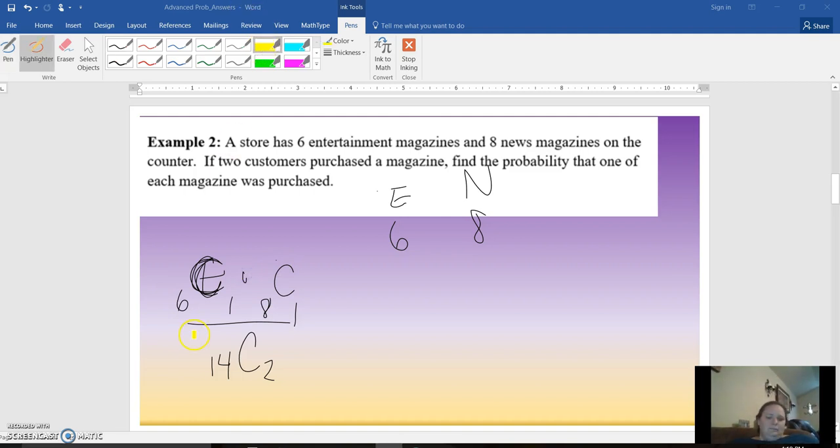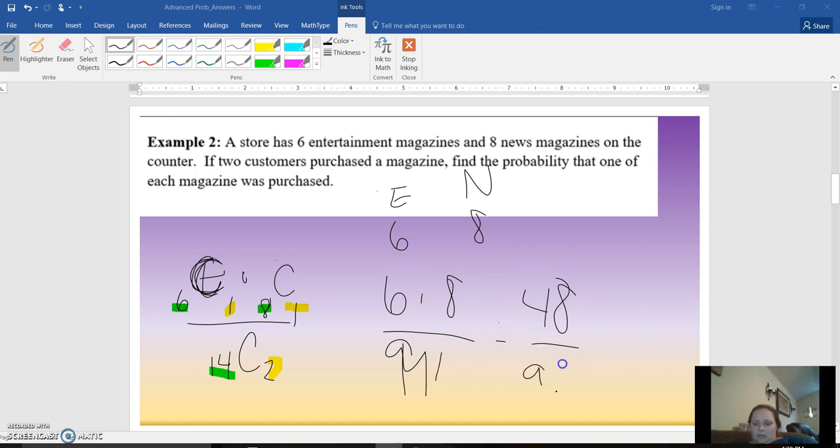All right, so notice 1 and 1 is 2, and then 8 and 6 is 14. So I'm going to do 6 combination 1, which is 6. I'm going to do 8 combination 1, which is 8. I'm going to do 14 combination 2, which is 91. So I get 48 over 91. Okay, and that's good enough. Perfect.